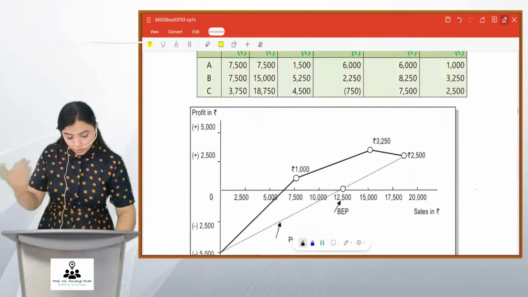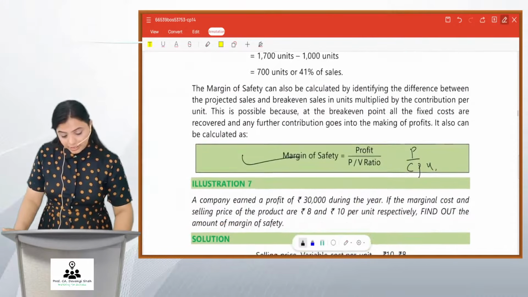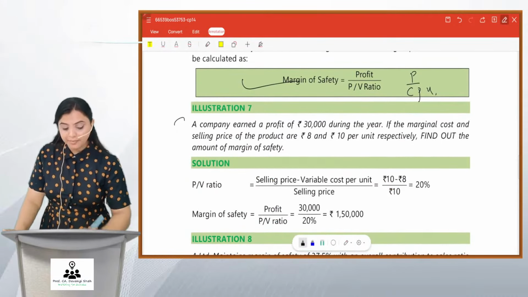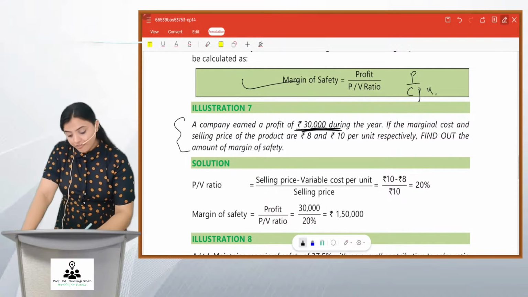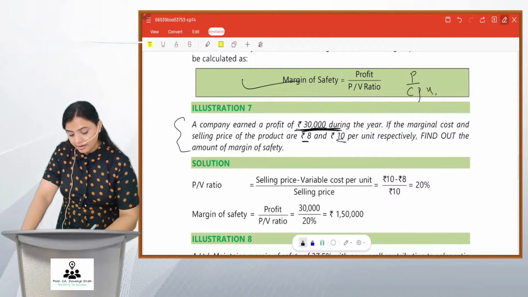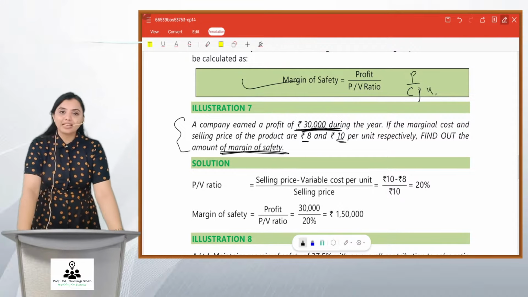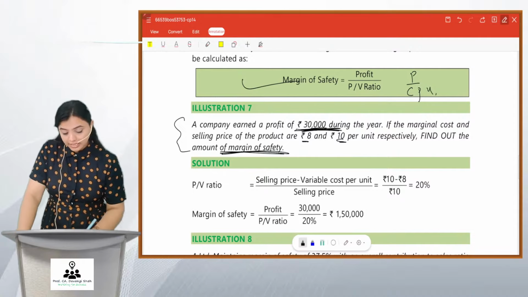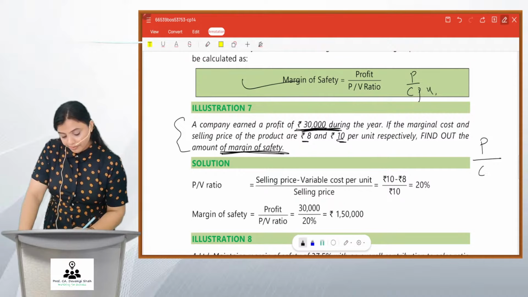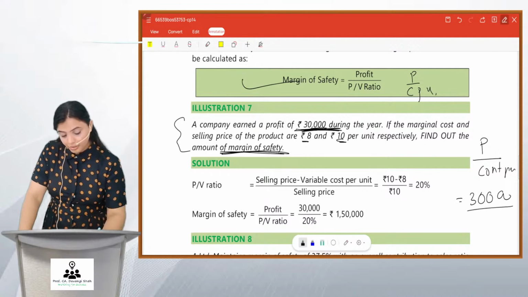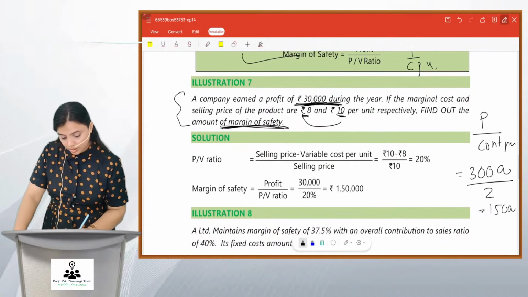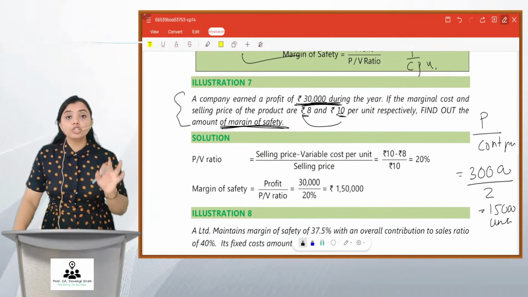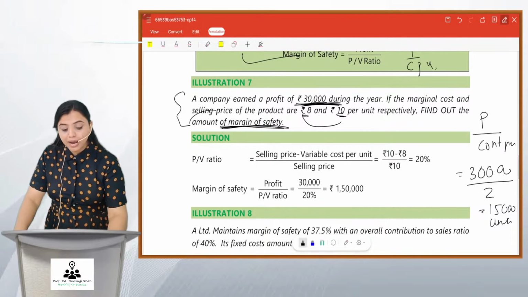And now let's not do more sums of graph. Let's proceed further with illustration number 7. A company earned a profit of 30,000 during the year. If marginal cost and selling price are 8 and 10, find out margin of safety. So how to find margin of safety, friends? It is nothing but profit upon contribution per unit. Profit is 30,000. Contribution is 2. You get how much? 15,000 units. Friends, 15,000 units will be margin of safety, but they have asked you amount.